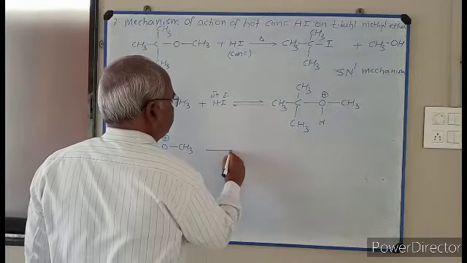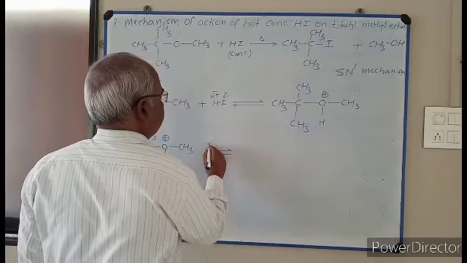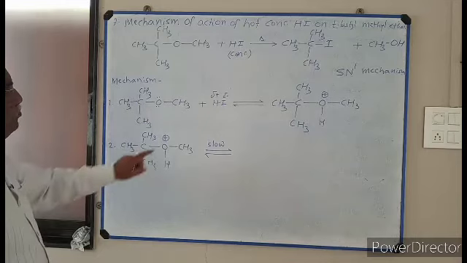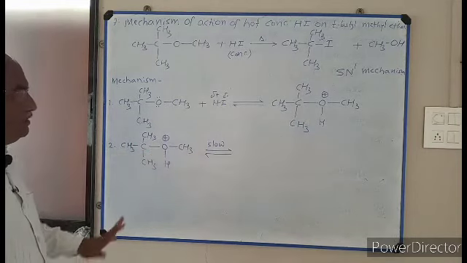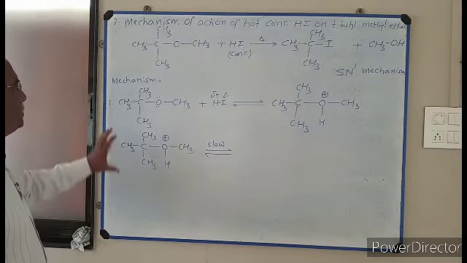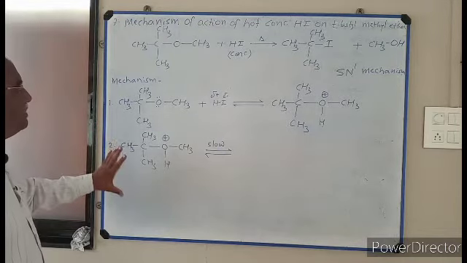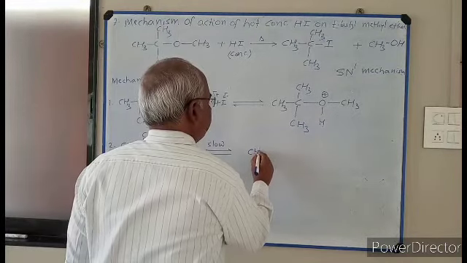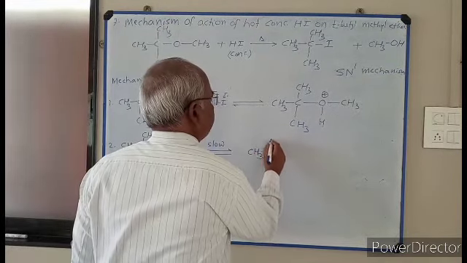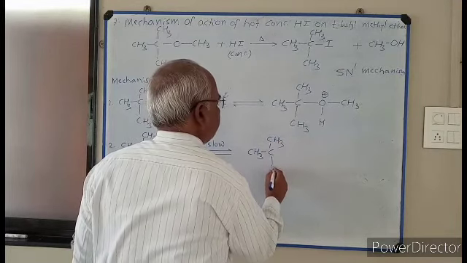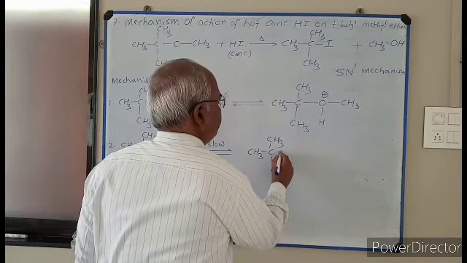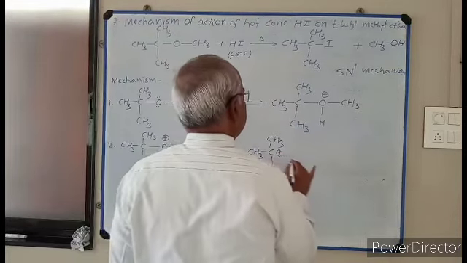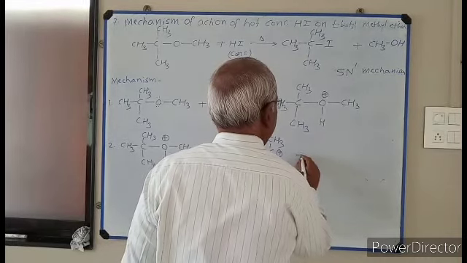It undergoes slow dissociation. Look here, methyl carbocation is less stable, tertiary butyl carbocation is more stable. Therefore, the product formed is CH3, C, CH3, CH3. The stability of this carbocation is more. Therefore, this carbocation is produced.